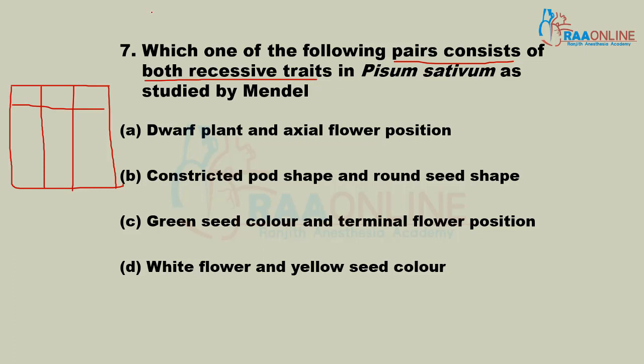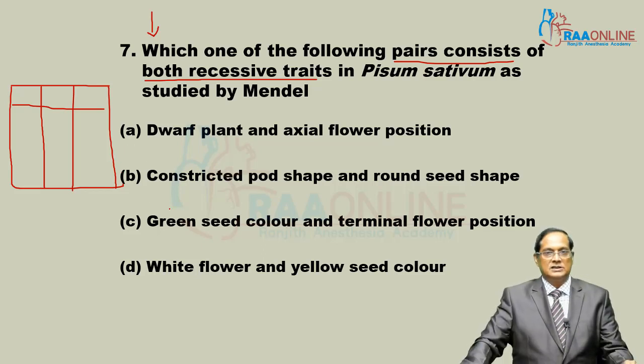This question is from that particular list. A dominant trait is that trait which is expressed in the hybrid, and the trait which is not shown by the hybrid is termed a recessive trait. In the first case, dwarf plant is recessive, but axial flower is dominant. So this is the wrong answer.